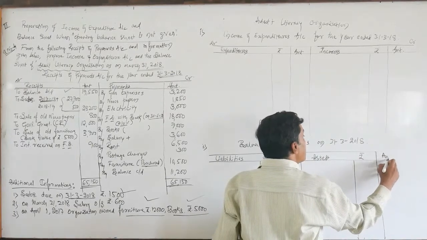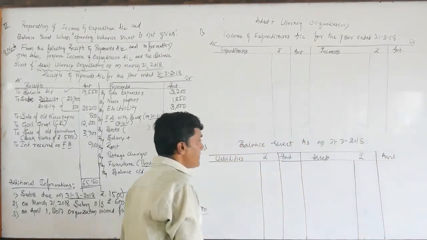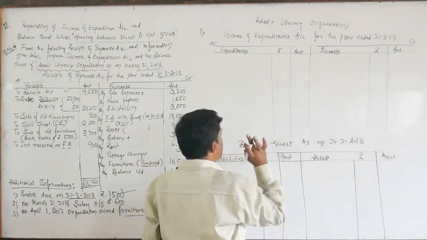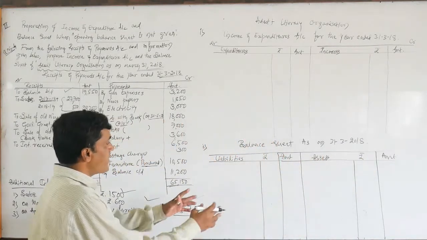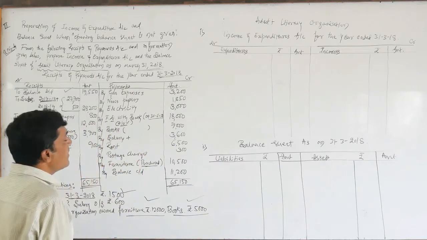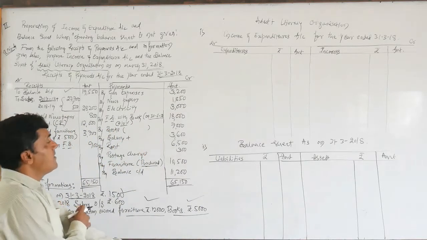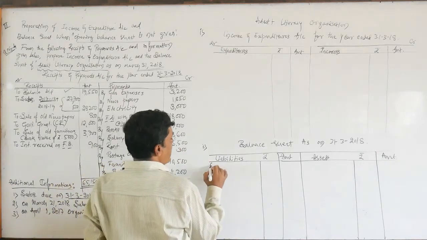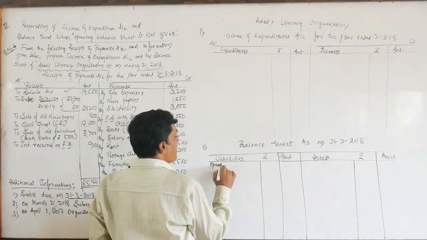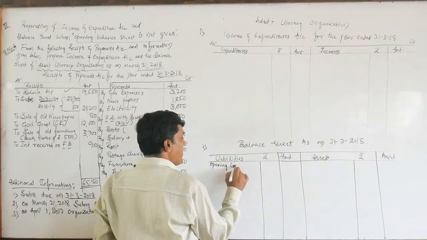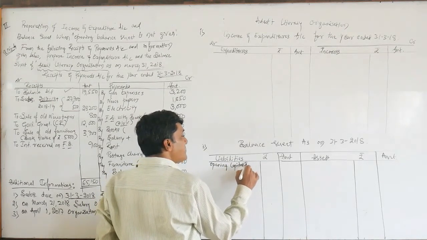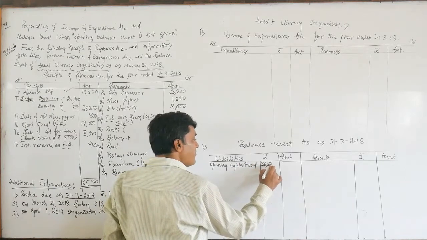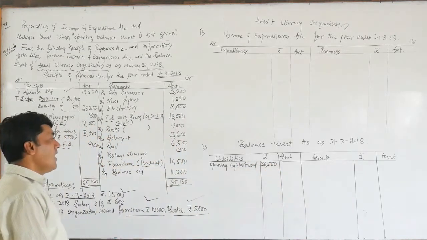Rupees. Again I am requesting you not to write Br and Cr on this statement. Why? Because it is not an account. Let us start the problem. Here you can write opening capital fund, which we just ascertained, of rupees 36,550.